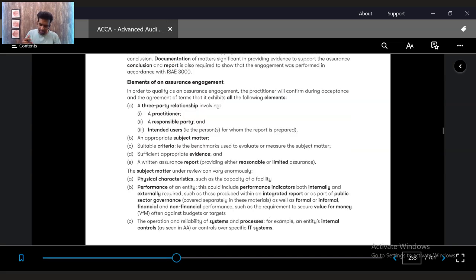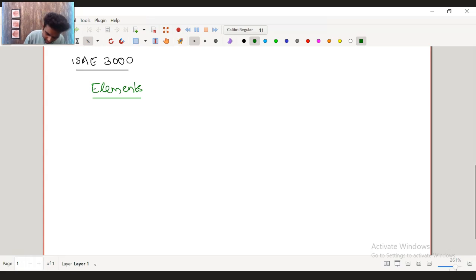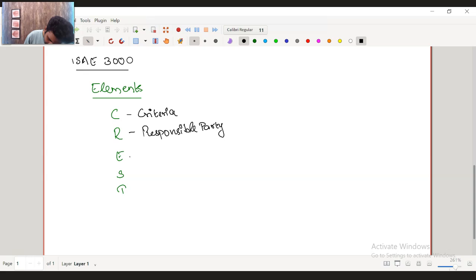So what are the elements of an assurance engagement? This is something that we have already learned, right? The elements of an assurance engagement follow the mnemonic CREST. C stands for criteria. R stands for responsible party. E stands for evidence. S stands for subject matter.